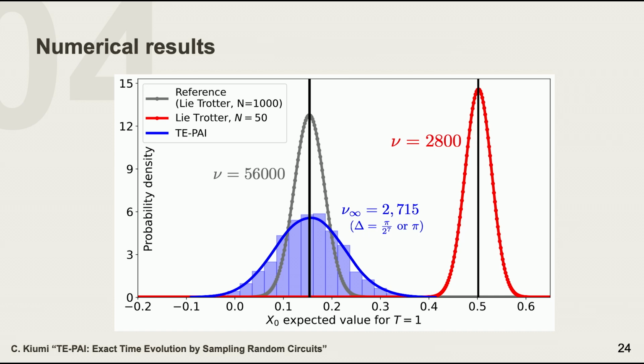The gray one is the deep Trotter circuit, and the blue TE-PAI distribution correctly estimates the expectation values with just a small number of quantum gates. On the other hand, with slightly more quantum gates, the shallower Trotter circuits suffer from Trotter errors, but the downside of TE-PAI is the growth of the statistical errors.